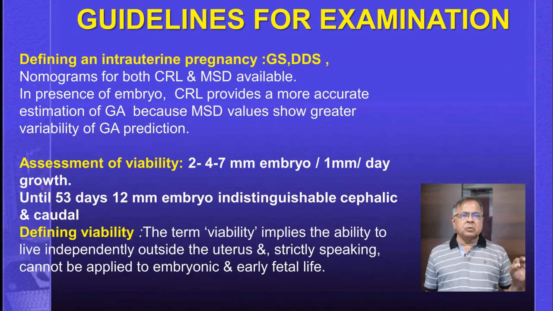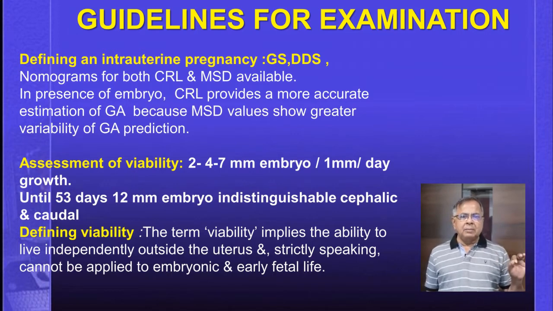In the presence of an embryo, CRL provides a more accurate estimation of gestational age, because the mean sac diameter value shows a greater variability in gestational age prediction. Assessment of viability: usually when the embryo reaches more than 4 mm, we will be able to see cardiac activity. Until 53 days, a 12 mm embryo is distinguishable by cephalic and caudal ends on sonography.